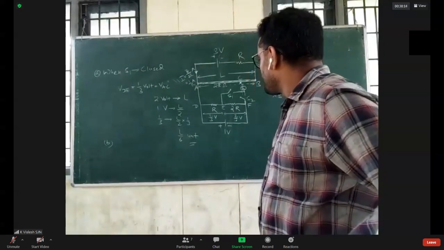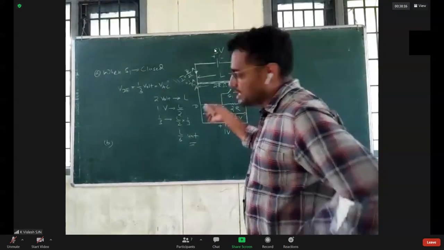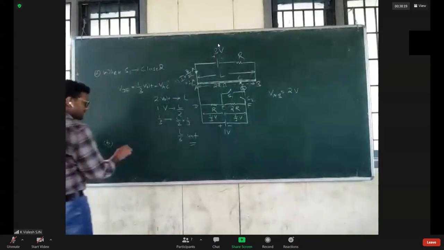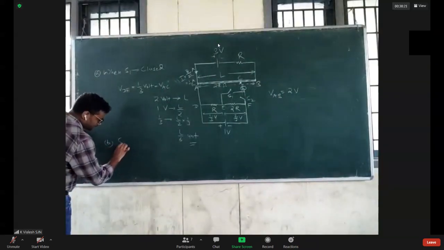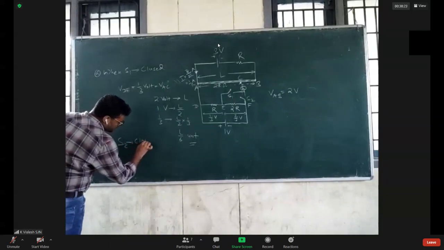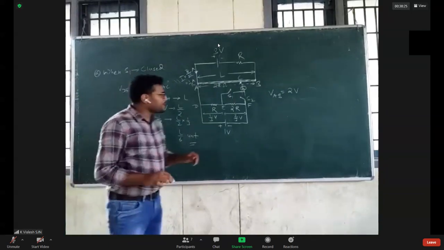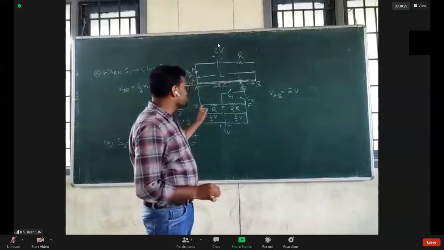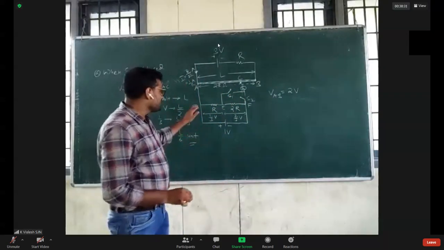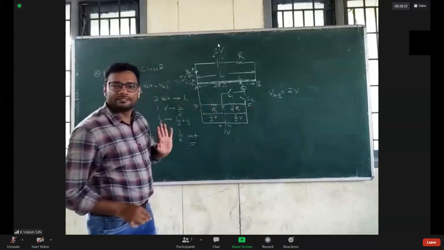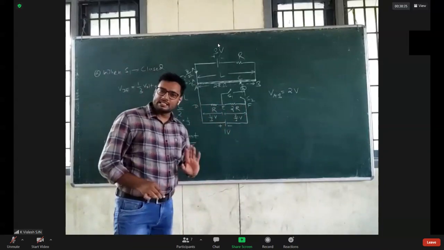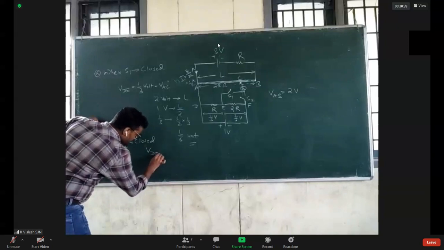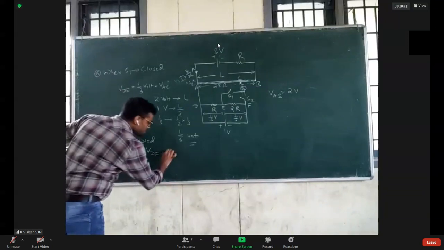Okay. So can you try similarly with S2? But otherwise, I will solve it. When S2 is closed, let me solve it. It will give you confidence. When S2 is closed, see this one. S2 is closed means what do you have to worry about? The potential difference between D and F. And you can directly say it is 1 volt. So you need to worry about this one, VDF, which is equal to 1 volt.